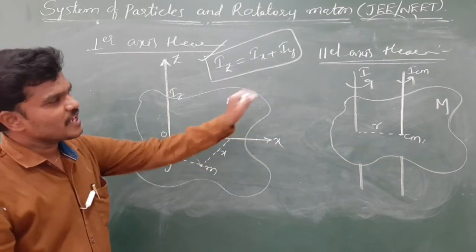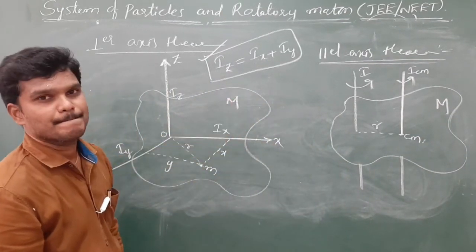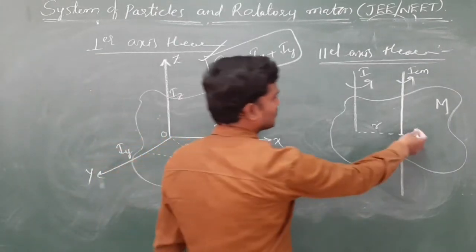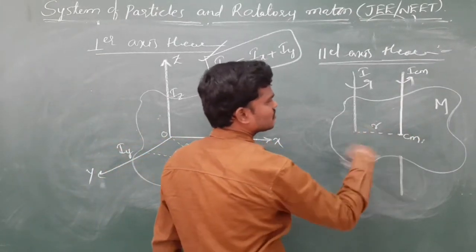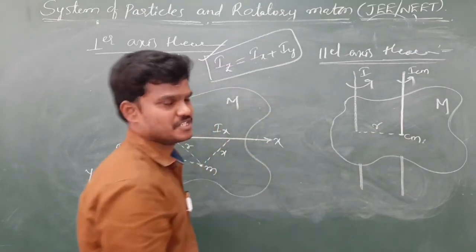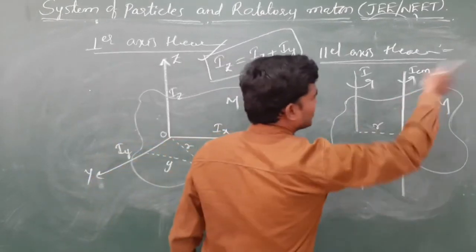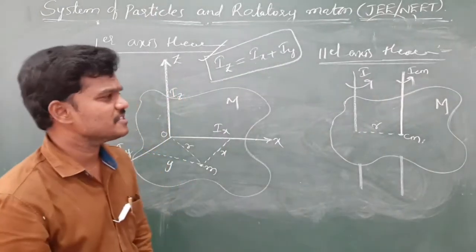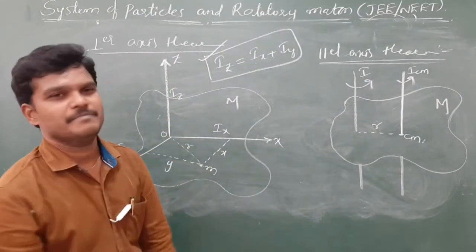So those two axes are parallel to each other. If this rigid body is rotating about this central axis, it also rotates about this one, and the distance between them is fixed, it never changes. If you take any particle at distance b, you will get the direct final answers. Here, let me give the statement.